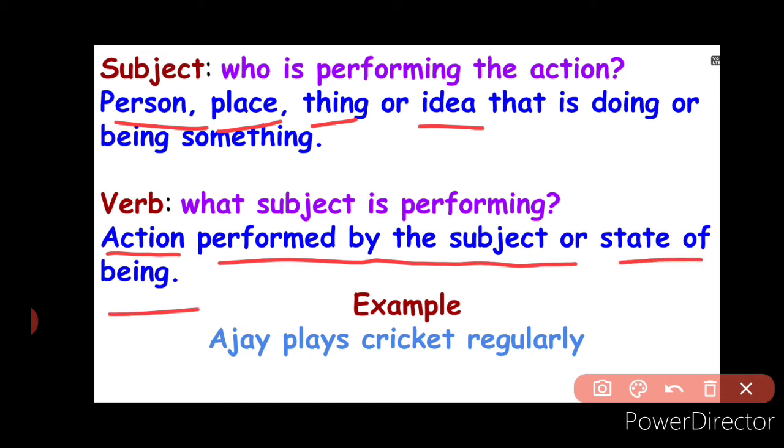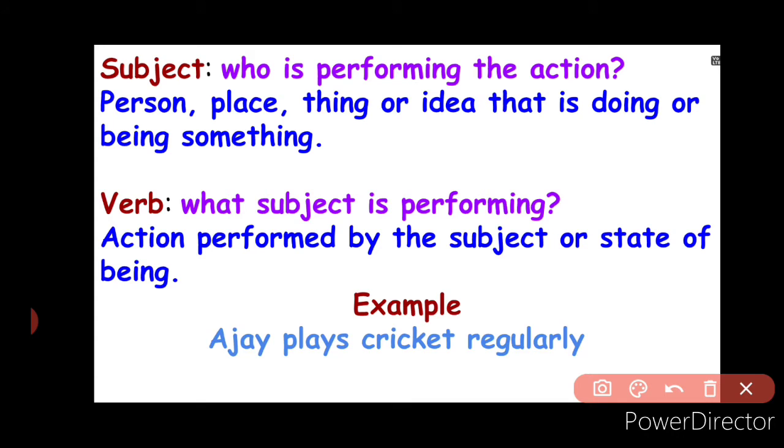Now let's understand this with an example sentence. The example is: Ajay plays cricket regularly. Now to identify the subject, please ask who is performing the action. It is Ajay. So here Ajay is our subject.